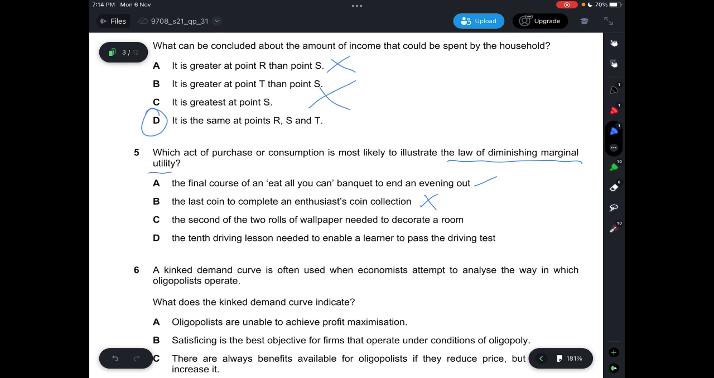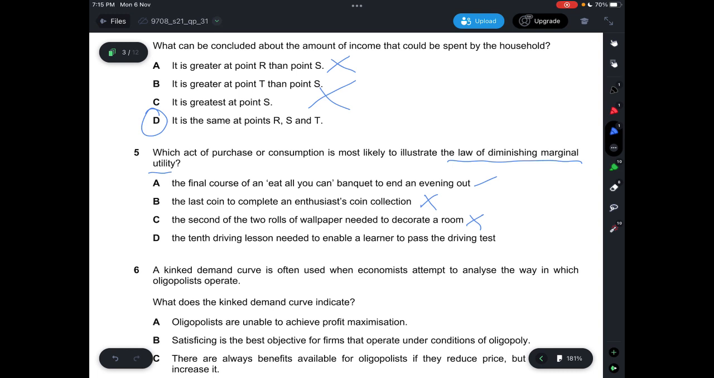Then C, the second of the 2 rolls of wallpaper needed to decorate a room. This is not going to be an example of the law of diminishing marginal utility because there are 2 rolls and you need the extra roll, the second roll, in order to complete the room. Once you're done with that, of course your room will look complete and then your marginal utility will increase. So this is not an example. D, it says a 10 driving lesson needed to enable a learner to pass the driving test.